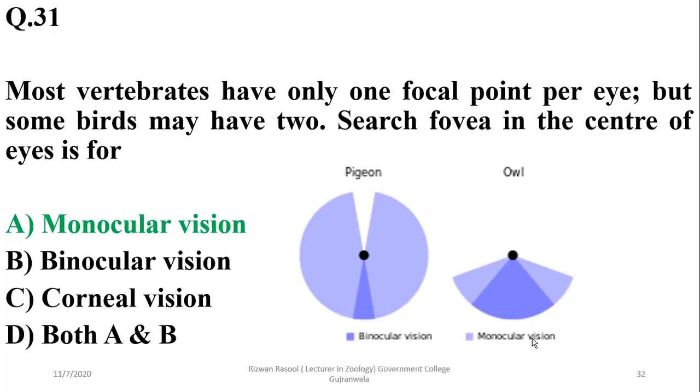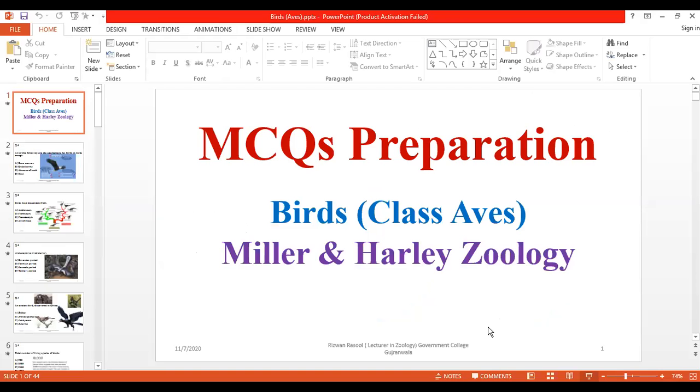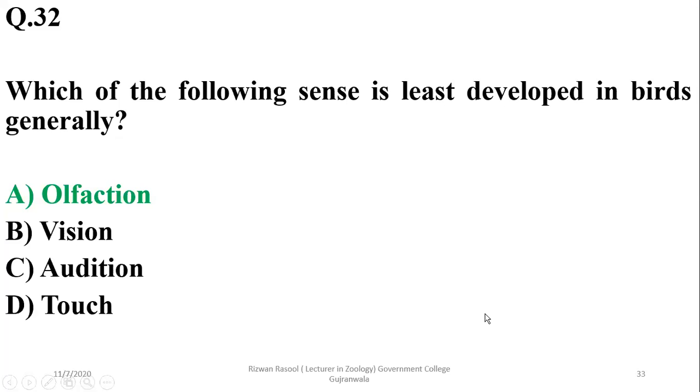Number 32, which of the following senses is least developed in birds generally? It is olfaction. Birds have well developed vision, audition, and touch senses, but the sense of olfaction is poorly developed.